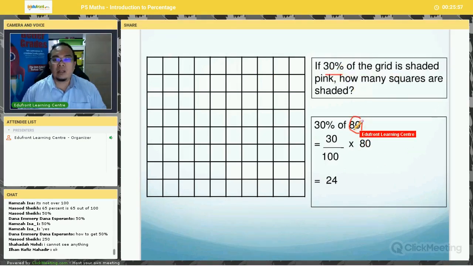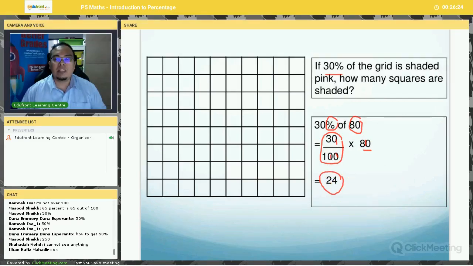So 30% of 80. Remember, percentage means per 100. So 30 out of 100, and of means multiply, by 80 squares. If you simplify this, cancel off, 8 multiplied by 3, you get 24.